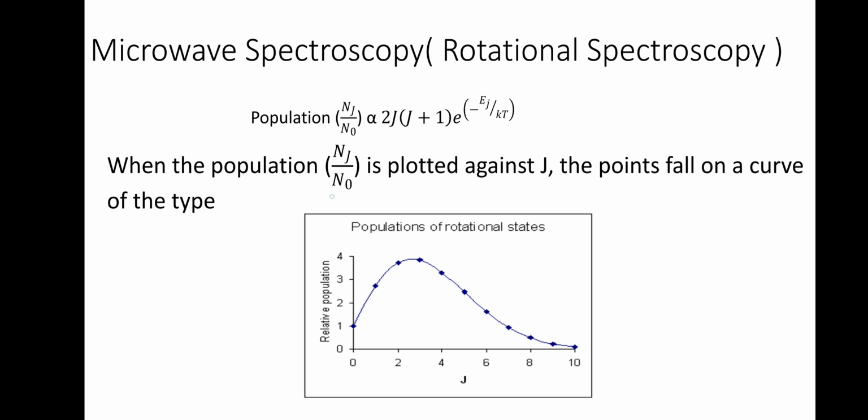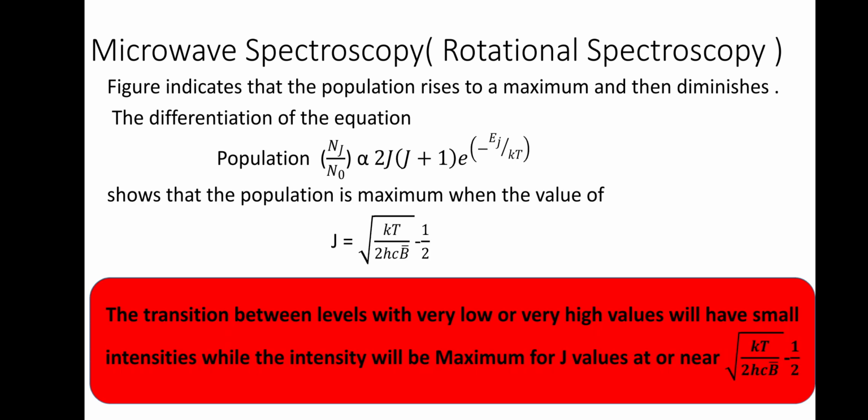When we plot a graph connecting the population, that is NJ by N0, against J, we will be getting a graph in this way. The shape of the graph will be a parabola having a maximum here. Okay, so when you differentiate, population rises to a maximum and then diminishes.